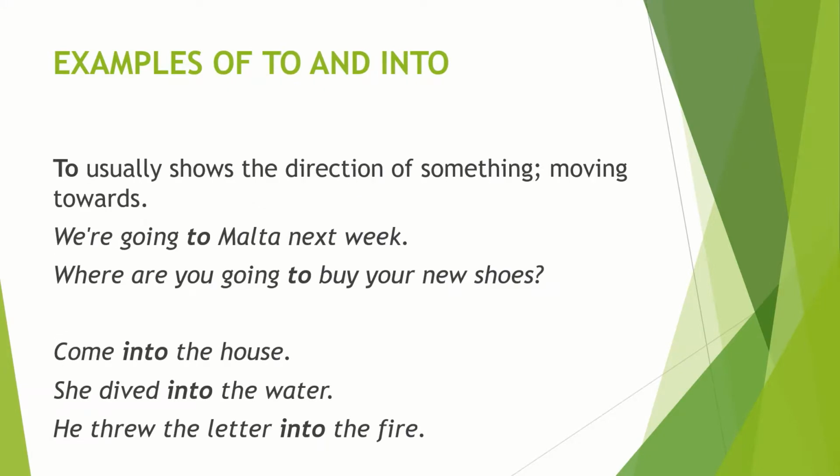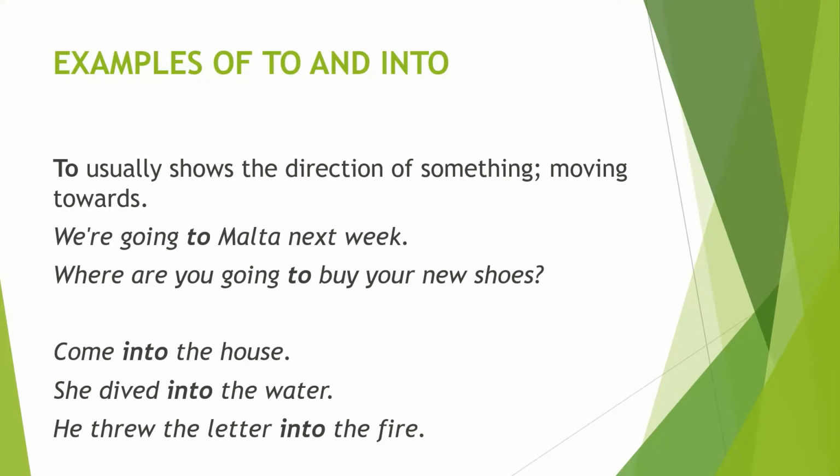Now examples of to and into. We use the preposition to when indicating that there is movement from one place to another. Like, we are going to Malta next week. They are going to Malta from the place that they are at the moment.